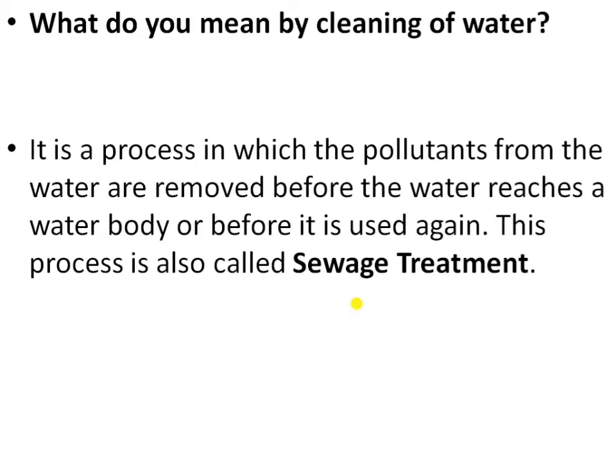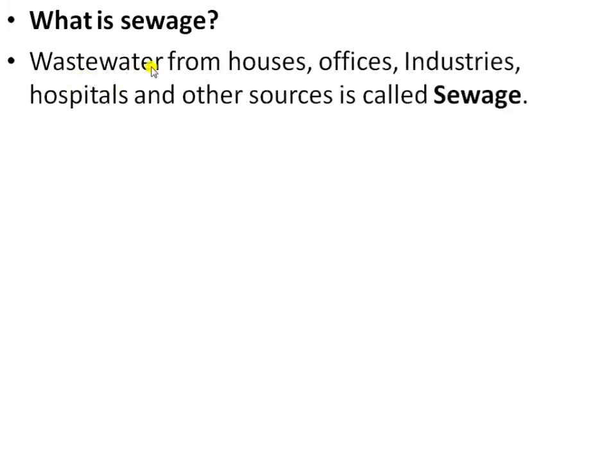We can also say that removing the pollutants from the water is sewage treatment. Next is about sewage. What is sewage? The wastewater from the houses, from the offices, from the industrial areas, from the hospitals and other sources is called sewage.